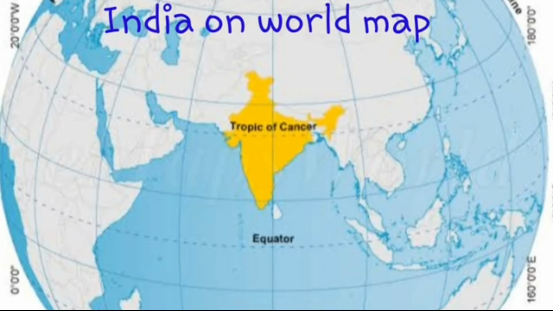Like longitude, the latitudinal difference of India is almost 30 degrees, that is 8 degrees 4 minutes to 37 degrees 6 minutes north latitude. Consequently, the southern part, which is closer to the equator, has a longer day than the northern part, which is away from the equator. Let us take an example to understand this. Kanyakumari and Kashmir are located at different latitudes and at different locations from the equator.